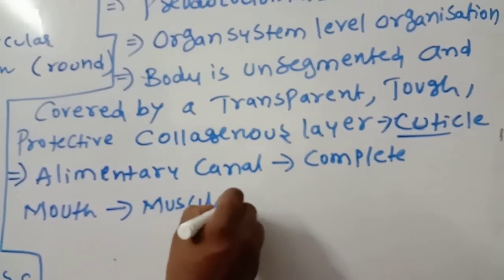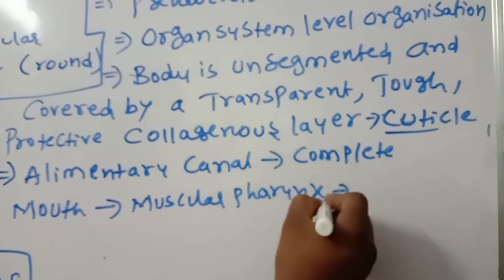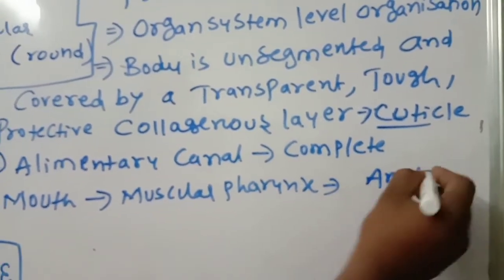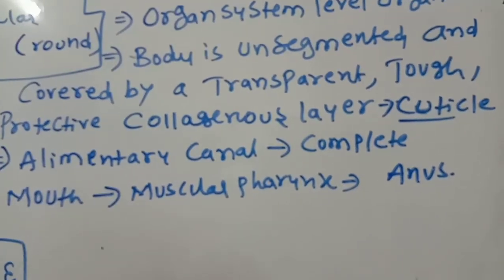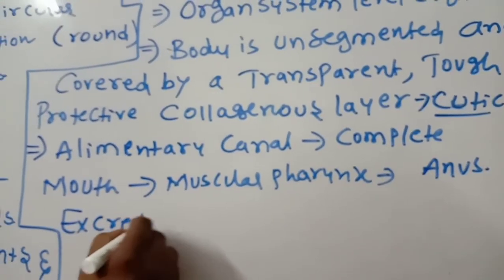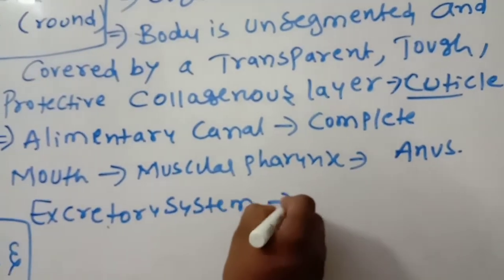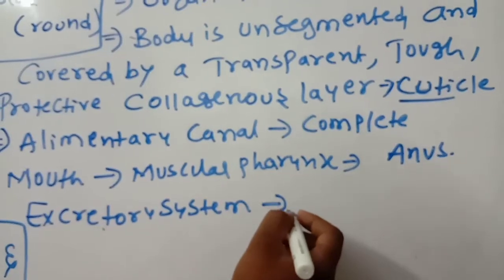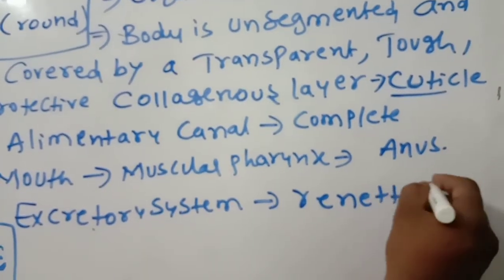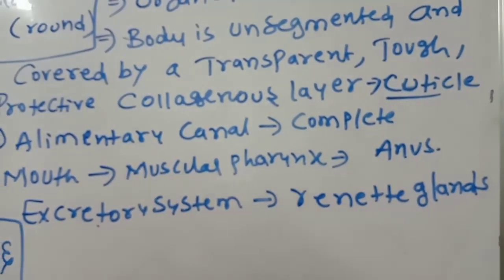What I am repeating are points you should remember. The excretory system works mainly through renette glands. These points you should remember.